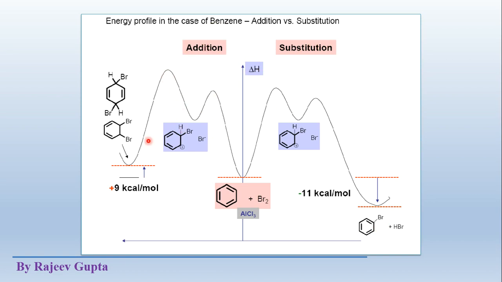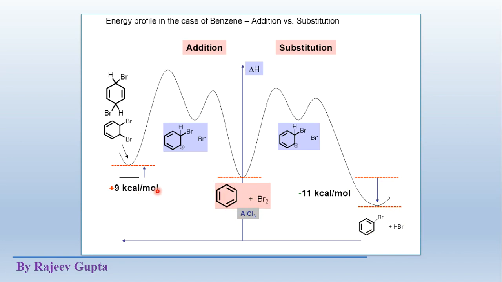In addition reaction, here the energy of the system is very high. Compare this energy with this reactant portion, the product potential energy is high compared to the reactant portion, and here see, in substitution the product potential energy is lower compared to the reactant portion.